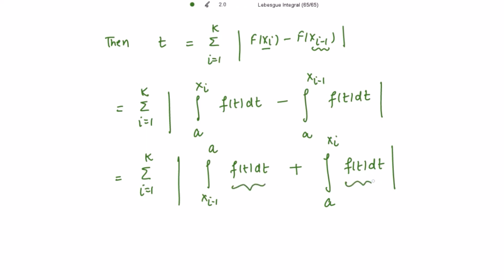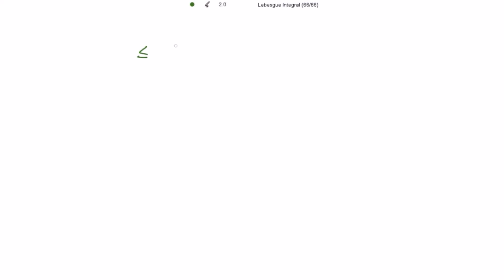Integrands are the same. So we can merge these two integrals, just sum up these two integrals, and we get the mod of the integration from x(i-1) to xi of f(t) dt. I hope it is very clear, right? And because it is a mod, it is further less than or equal to the summation, i going from 1 to k, of the integration of the modulus of f(t) dt with limits x(i-1) to xi.